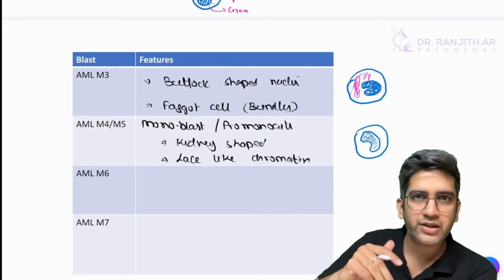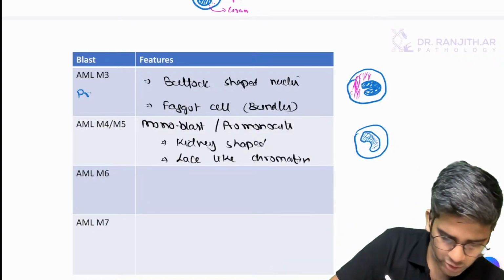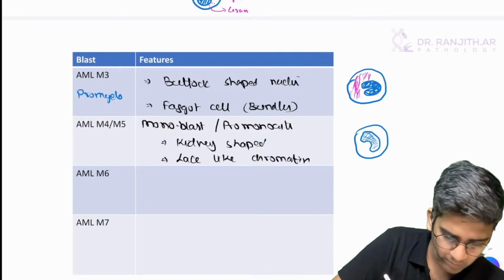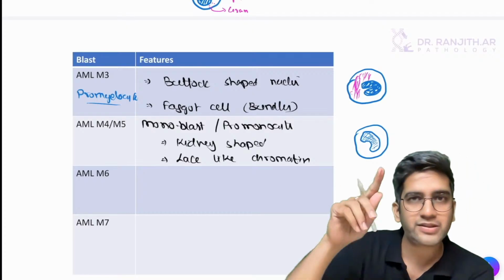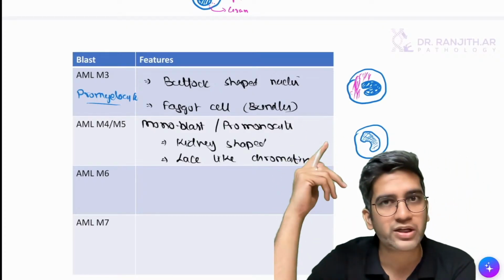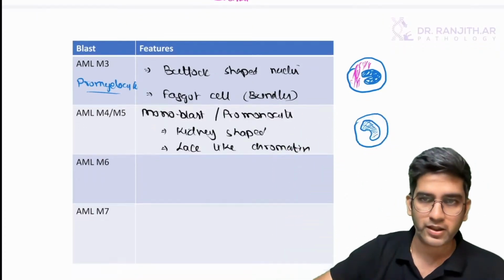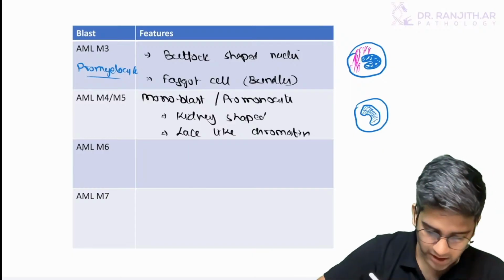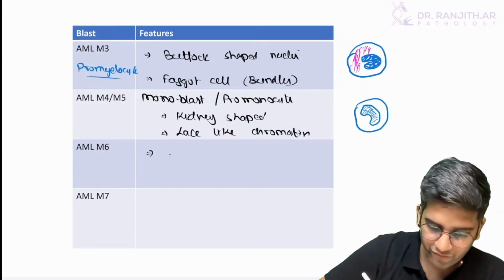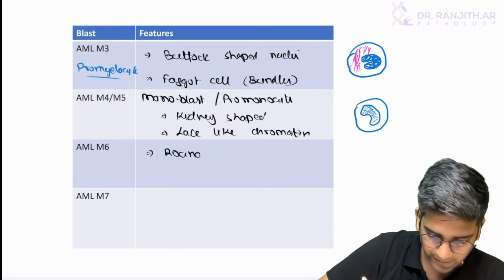Yeah. AML M3, what we have is promyelocyte only. So whatever we have in AML M3 is promyelocyte, because AML M3 comes in the exception of the 20% blast criteria. We won't have blast in AML M3, fine? Okay. You're right, TS. AML M6, you'll have very, very round nuclei.